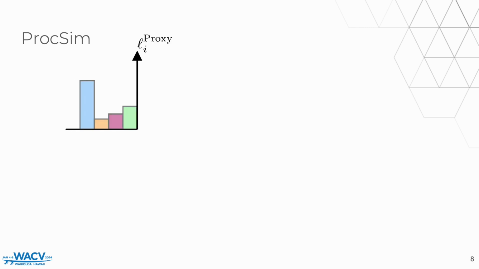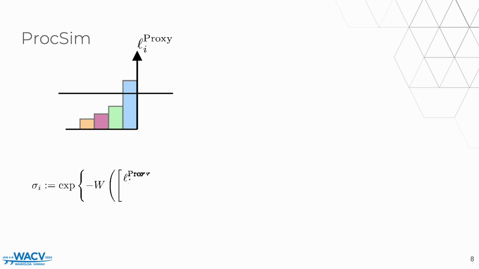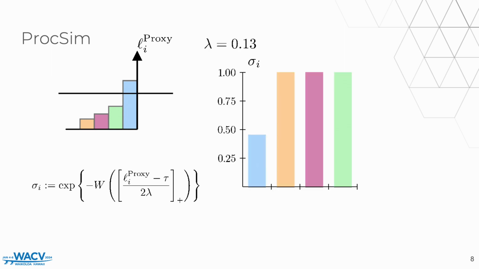Once we have computed the proxy loss, we want to determine some threshold to tell apart clean and noisy samples. To determine this threshold, we use Otsu's method, which starts by sorting all the values of the proxy loss. Then, we test all thresholds that separate consecutive samples, and select the one that minimizes the intraclass variance, in this case, the upper one. This threshold is then used to compute the confidence, which uses the following equation that satisfies all the previous criteria. And we can now see the effect that different values of the hyperparameter lambda have for this problem.